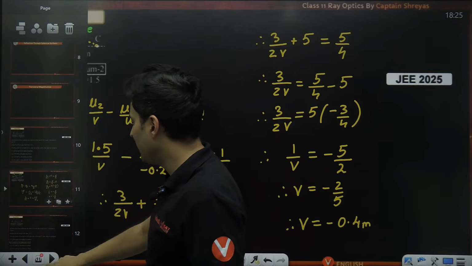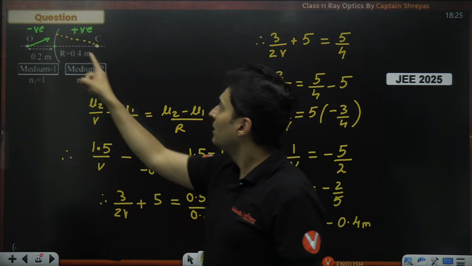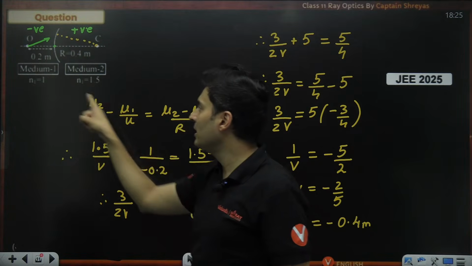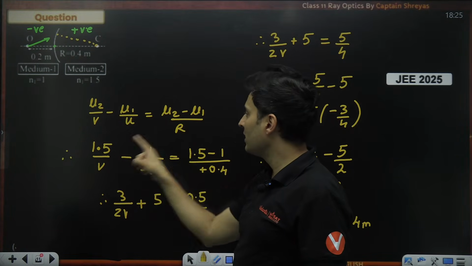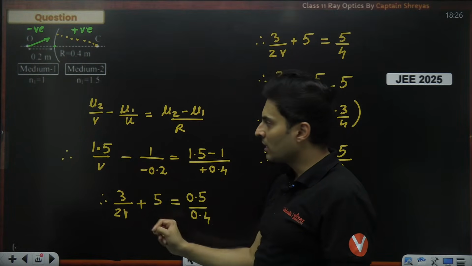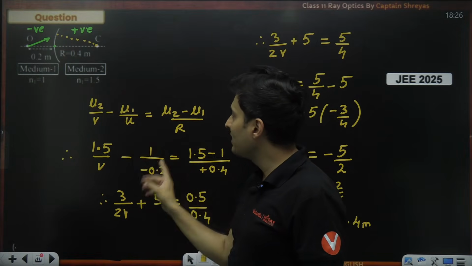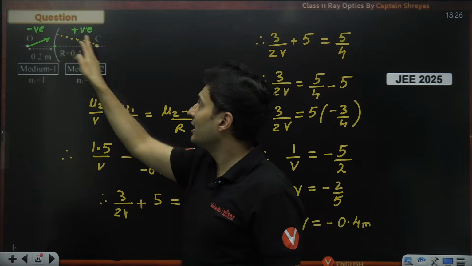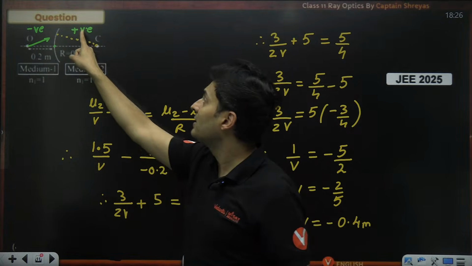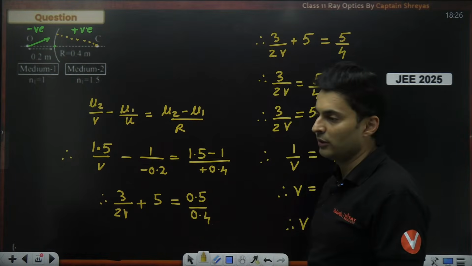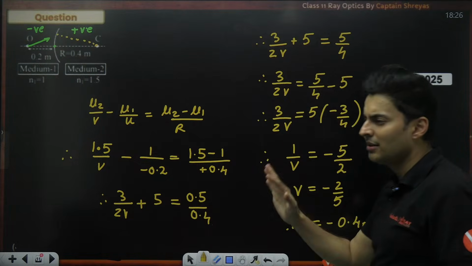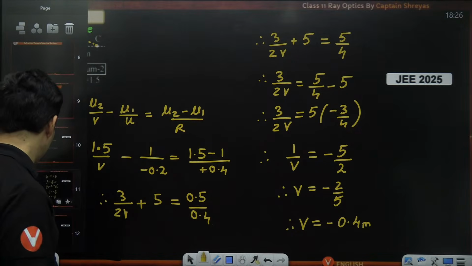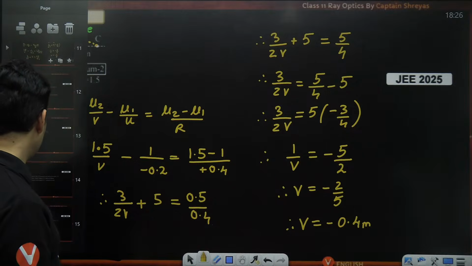So now what did we do next? We substituted the values. Refracted rays will enter this medium, so this medium will be mu2. Incident rays are here. That medium has refractive index of 1. Same things I will put over here. 1.5 minus 1. Now v I do not know. Object distance is on the left side, so negative, so minus 0.2. For radius, check where the center is. The center's coordinates are positive, so hence radius will be plus 0.4. Now after this, it's pure calculation, which I feel everybody can do. Okay, everyone understood this question, how to solve this? Shall we do the next question coming up on your screen?